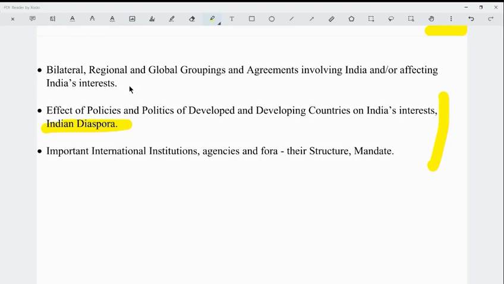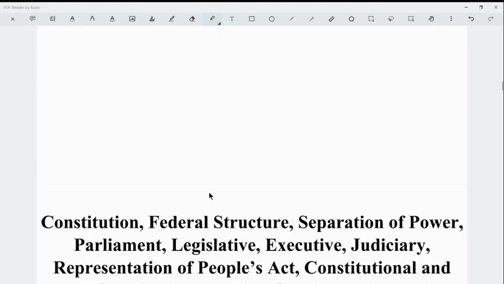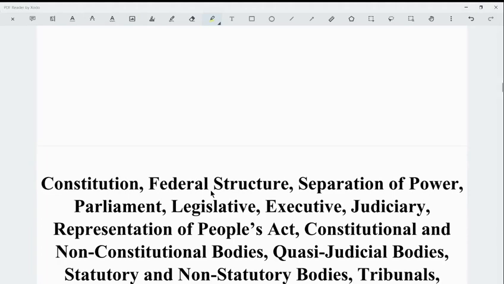That is why I said that you have to focus a lot on such topics which are directly or indirectly related to India at the international level in the last 2 to 3 years. So the UPSC is highly likely to frame questions on that. So this is how you must study international relations. So now we will see the various topics in detail.